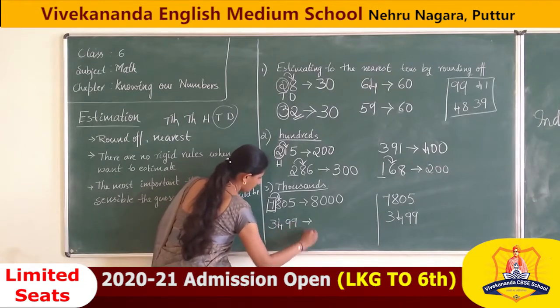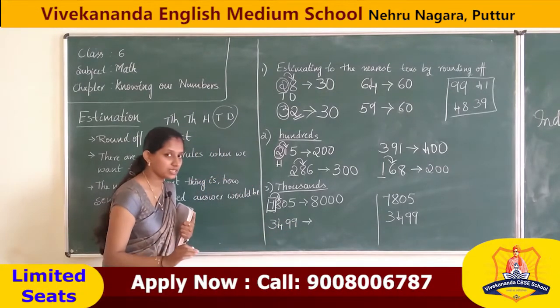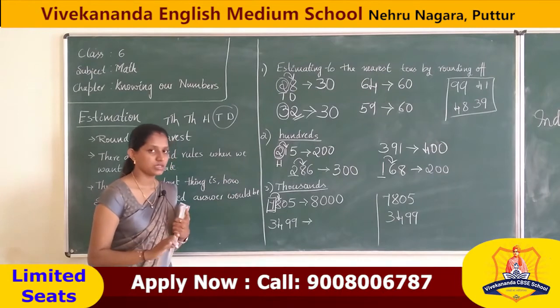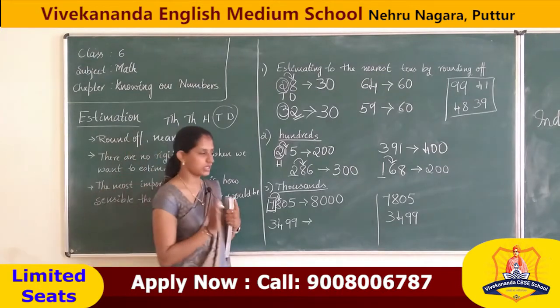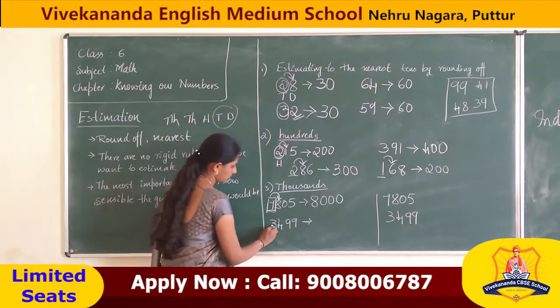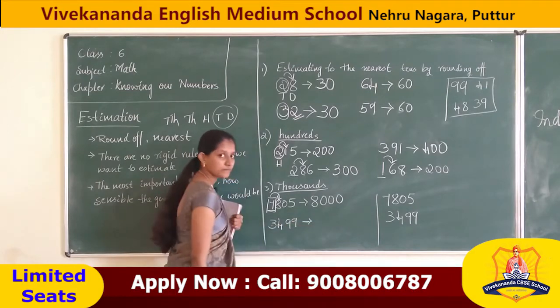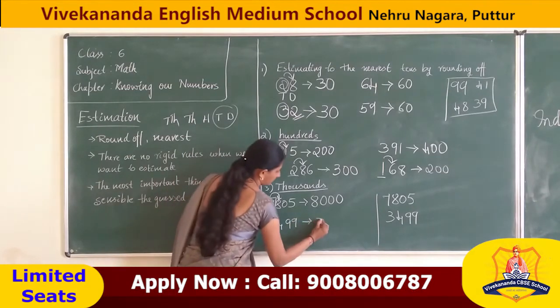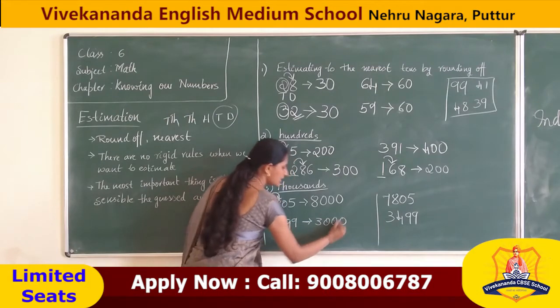Next, 3499. We are estimating to the nearest thousands. Is that right, student?